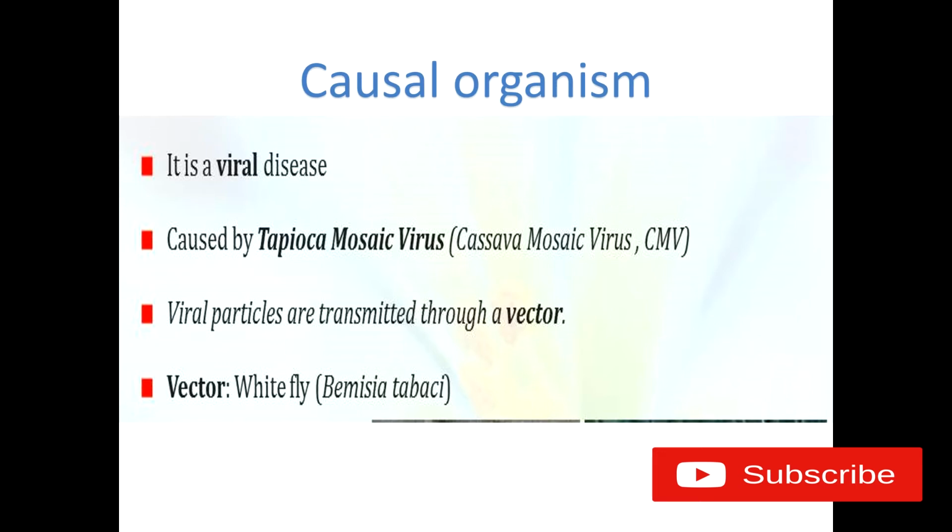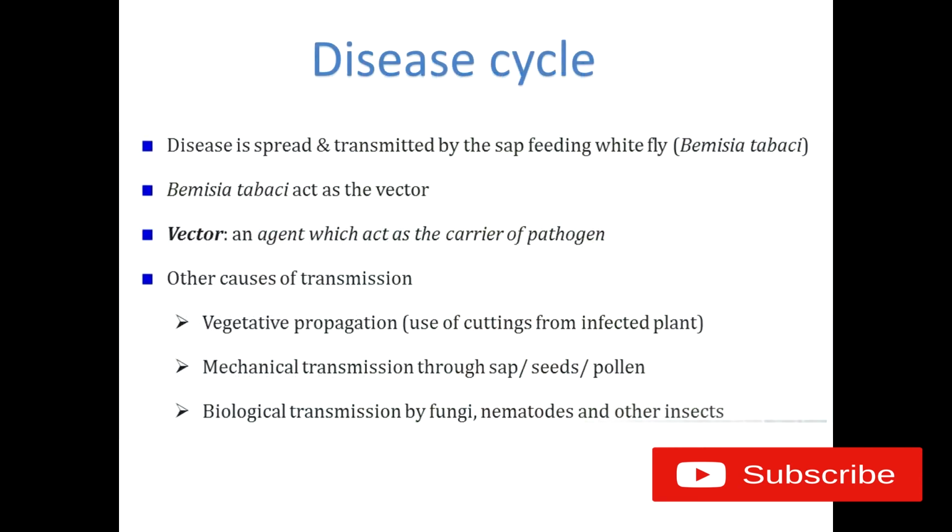These viral particles can be transmitted through a vector. What do we mean by vector? It is a vehicle. The vector for this tapioca mosaic virus is the whitefly, otherwise known as Bemisia tabaci. The disease is spread and transmitted by the sap feeding of Bemisia tabaci.